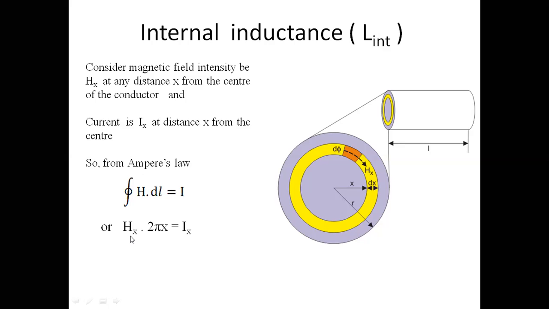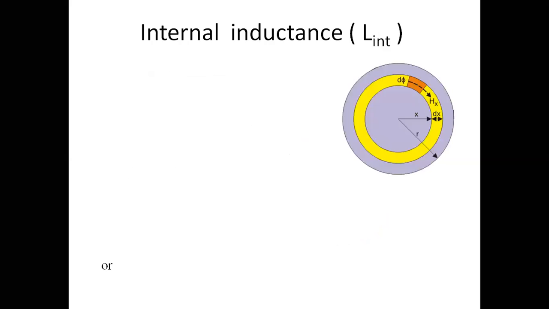So magnetic field intensity Hx is also a fraction of the total magnetic field intensity, and Ix is the fractional current, which is a fraction of the total current I. From this expression, Hx can be written as Ix divided by 2 pi x. This is equation 2.